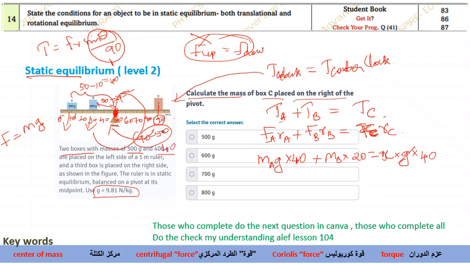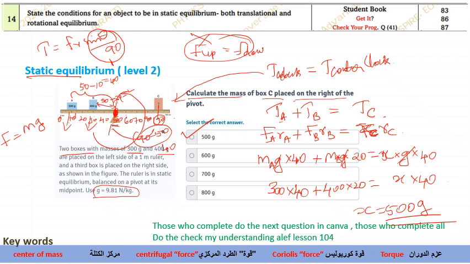Now g and g, oh sorry, over here I forgot to put g. Okay, g and g will get cancelled because everywhere we have g, so you can cancel it. Now what is MA? MA will be equal to 300 and 40 plus MB is 400. 20 will be equal to X into 40. So rearrange them, you will get the correct answer. X will be approximately 500 gram. So this will be the correct answer.